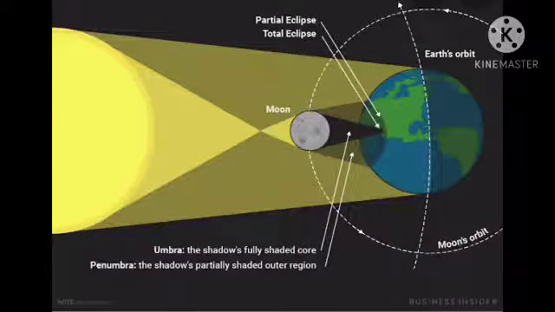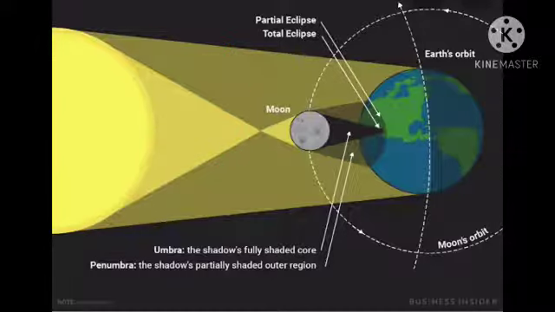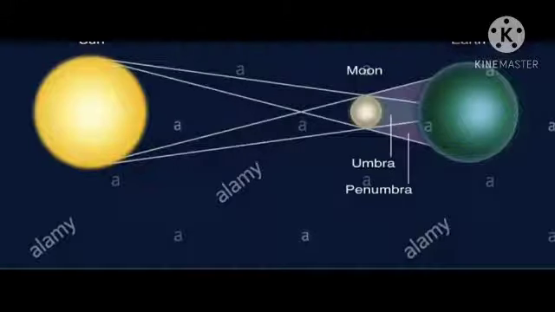Precautions are also used when viewing the solar eclipse, because very harmful rays, ultraviolet rays, are emitted during the solar eclipse, which affect our eyes. In many cases, many persons lost their eyesight due to this radiation. Okay students, clear?